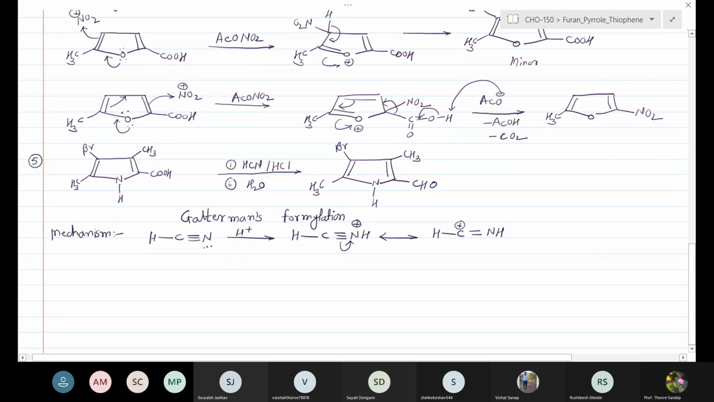In the next step, this carbocation interacts with the pyrrole ring system. Now all the carbon atoms are substituted. Okay, it is the highly substituted compound. The reaction takes place with the nitrogen lone pair at the carbon atom, which consists of the carboxylic group, which has the positive charge on the carbon.